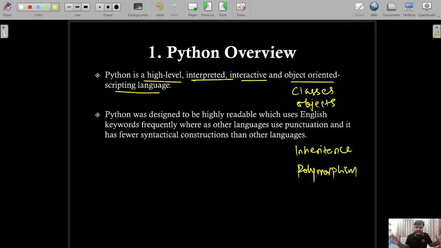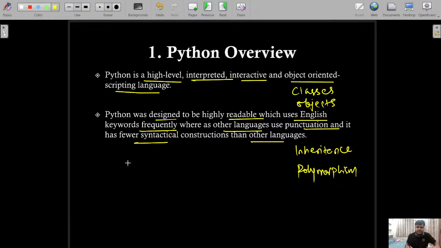That is why in multiple books you may see it written as a hybrid language. Now, Python was designed to be highly readable, which uses English keywords frequently, whereas other languages use punctuation, and it has fewer syntactical constructions than other languages.